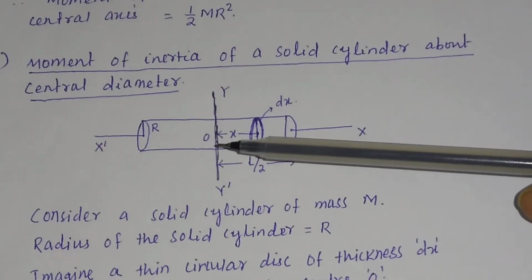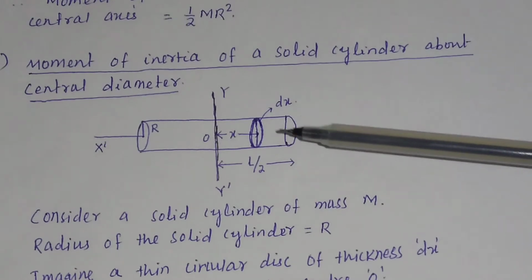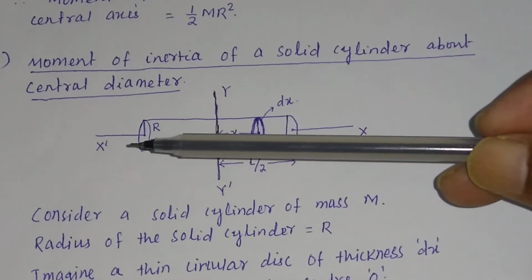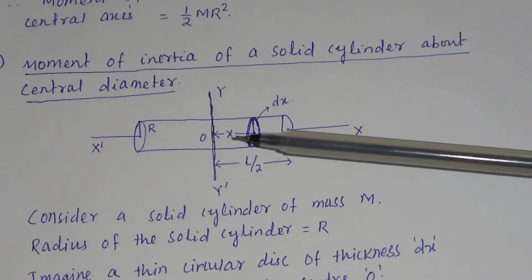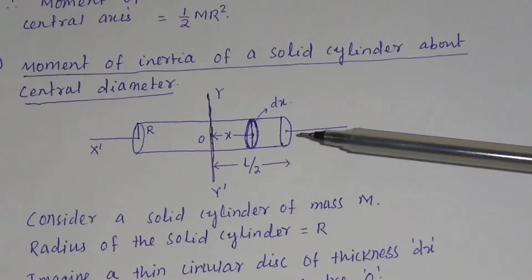That is why you have to multiply by 2 in the integration from 0 to L by 2.